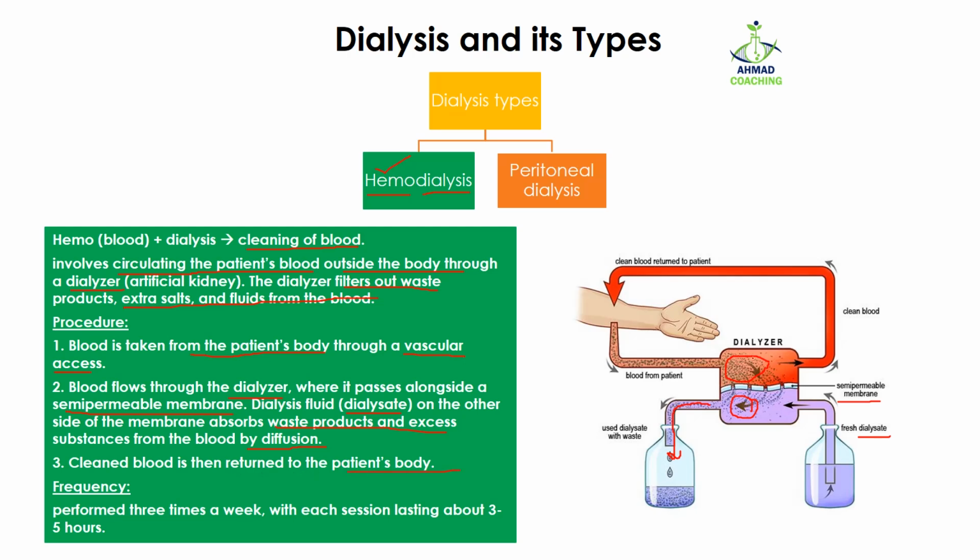The waste product is moved to the dialysate, and the blood passing out of this dialyzer contains clean blood. Clean blood means that this blood doesn't contain any nitrogenous substances, excessive waste or toxins. Now this clean blood is again returned to the patient. If we talk about the frequency of hemodialysis, it is performed 3 times a week with each session lasting 3 to 5 hours.